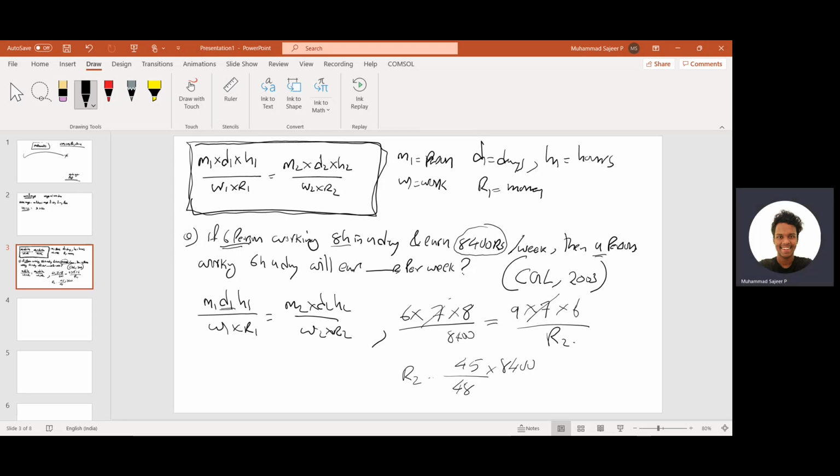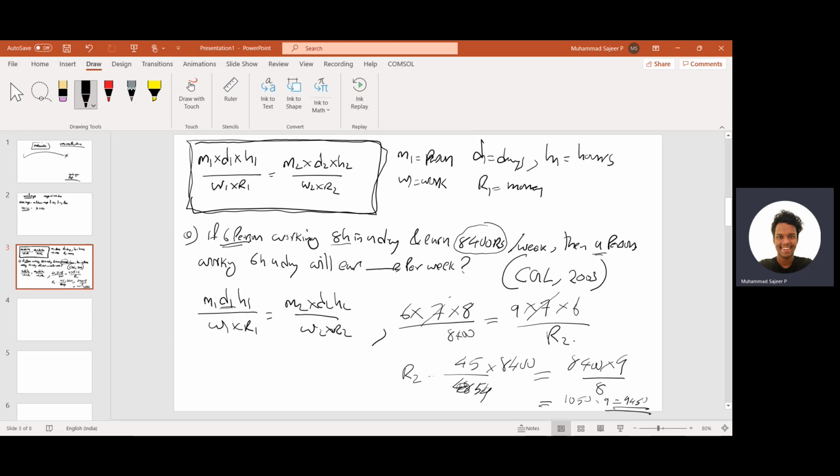How is it 48 to 54, right? Yeah. Okay. 54 or anything, and you'll get 8,400 by 8, and it will come around 1,050 into 9, 9,450. That'll be the answer. So this is the equation: M1 D1 H1 by W1 R1 equal to M2 D2 H2 by W2 R2. So write this equation somewhere. This will help you a lot.